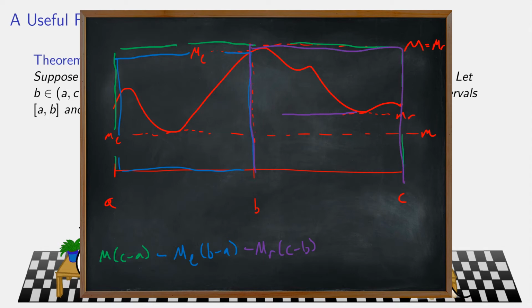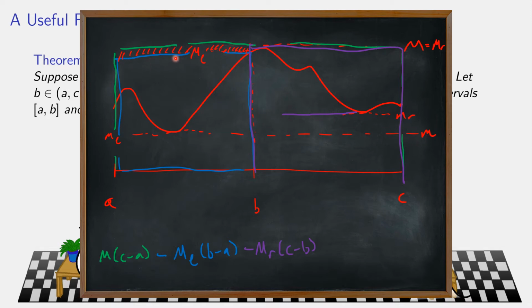Okay, so when I take the green thing and I take away both the blue and the purple, the only thing that remains is, in this picture, a relatively small thing here. But the height of this thing can't be any bigger than the supremum overall. The thing that remains can't have anything that exists over the overall supremum, but it also can't have anything that exists under the overall infimum.